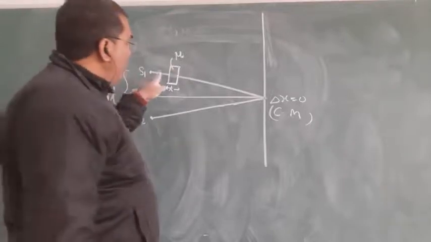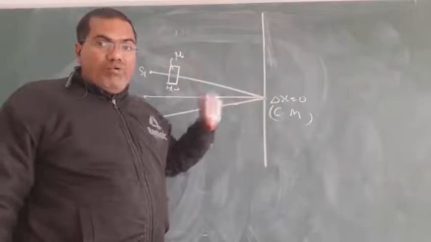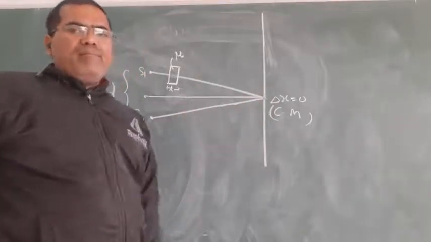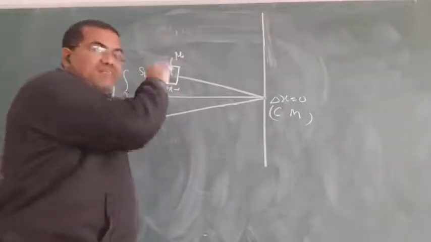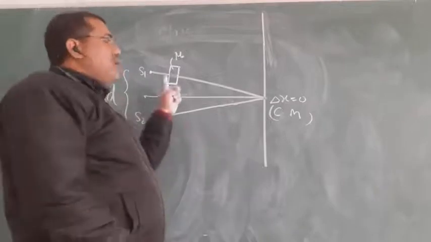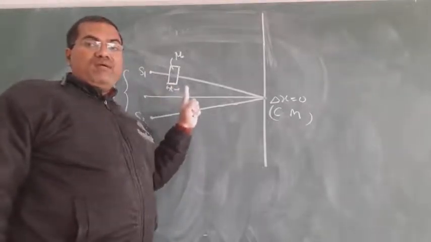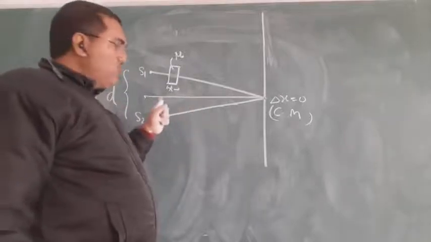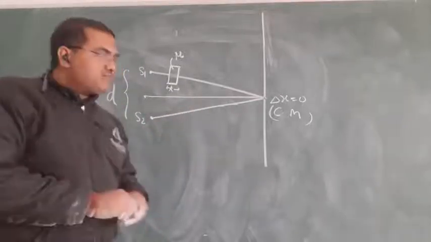So this wave travels more than this wave. The actual path length is the same, but due to the medium inserted in the path of source S1, extra path length is developed, that is t times mu minus 1. We have already told you.